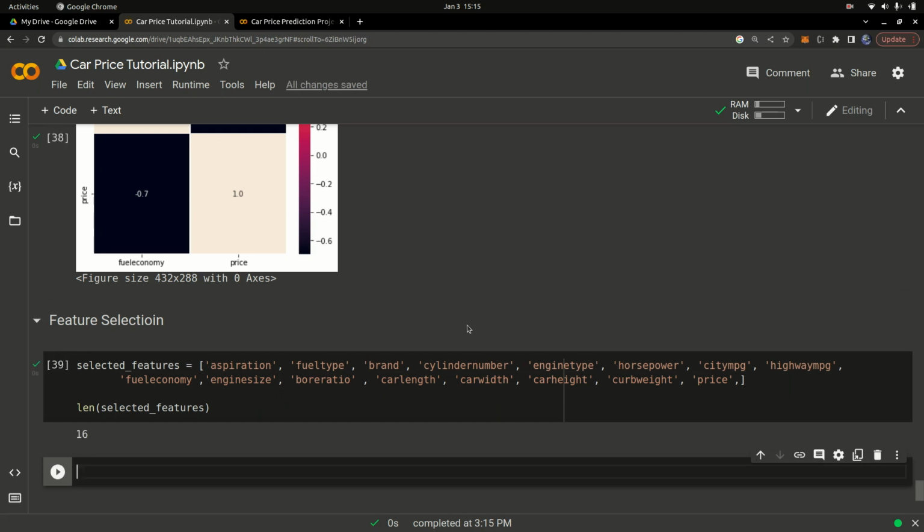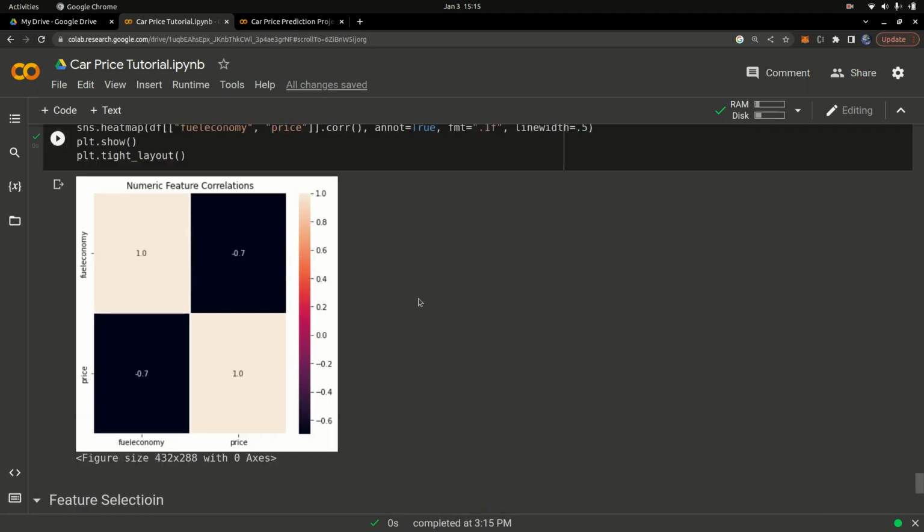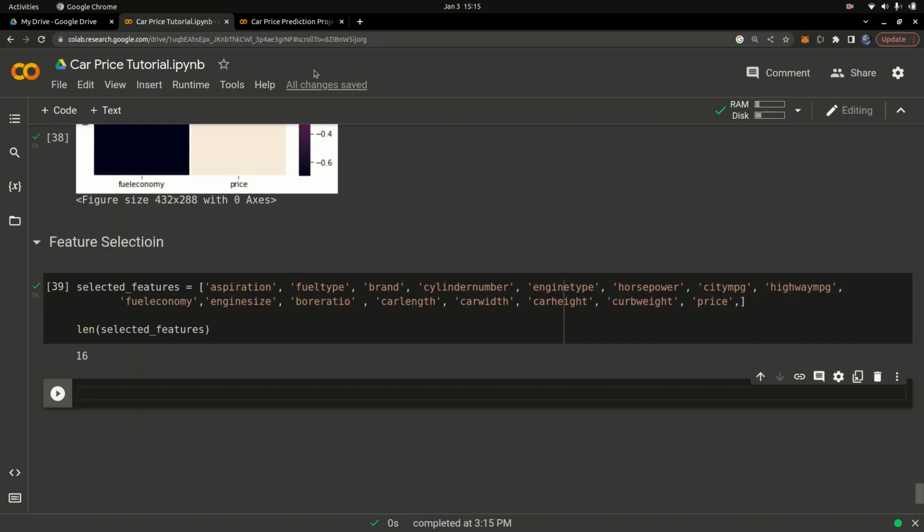So we have selected just 16 features out of 27 features, or 26 features. We have selected just 16 to use. In machine learning, sometimes you might drop some features because, based on the data analysis you have performed so far, you have seen that those are the important ones, and you can decide to get rid of the other ones. So that's basically it. We have just done some feature selection.